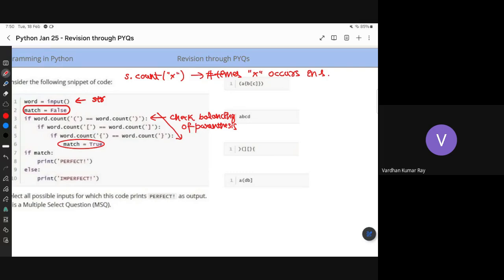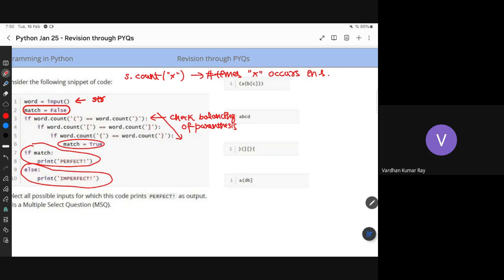Just try to give a thumbs up or write in the chat. Otherwise, this becomes very chaotic, right? So if it was true, it will go to the first if and print perfect. Otherwise, it will print imperfect. In some way, it makes sense also. Until all the brackets are balanced, it won't give you the perfect code. So let's see the options.